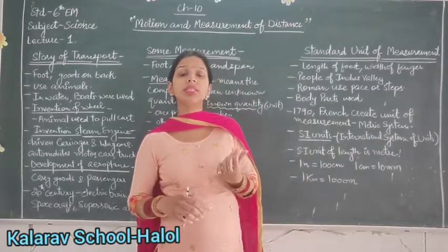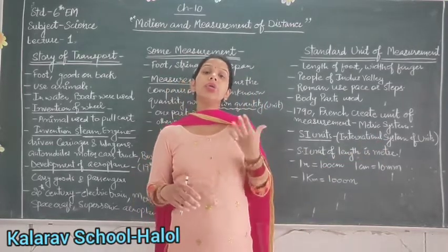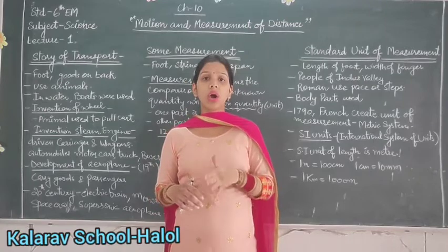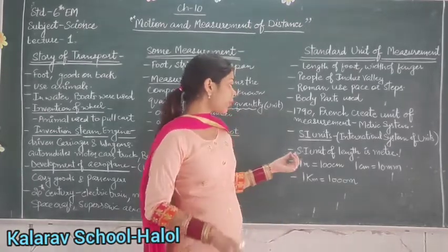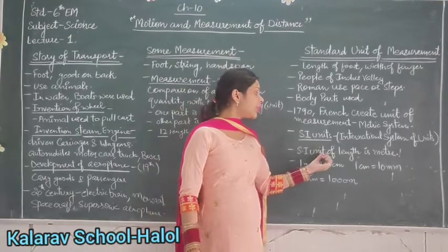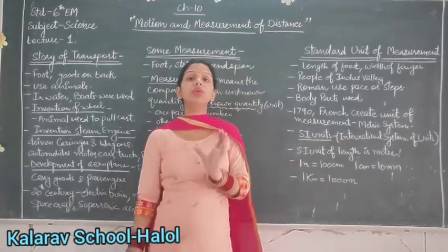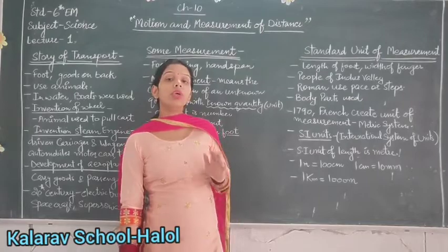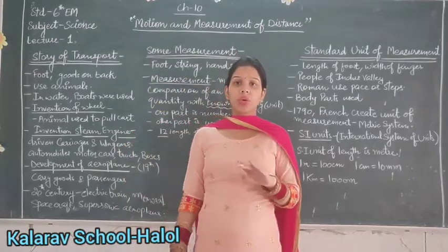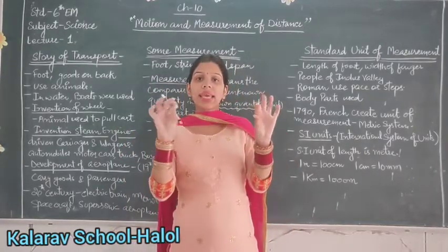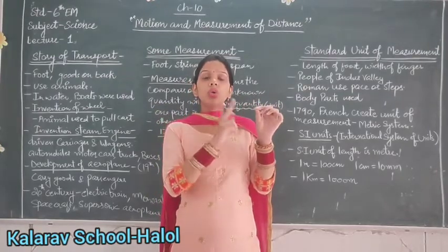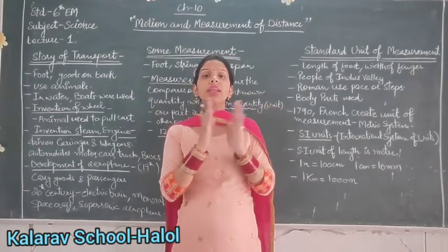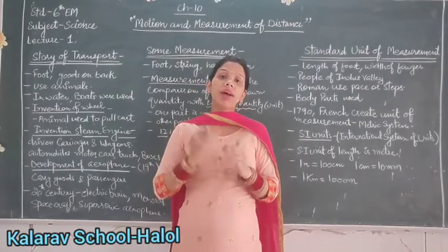So what is the International System of Units? It is the unit of measurement used now, that is the standard unit of measurement. For example, the SI unit of length is the meter. You have a scale at your home. You can see your scale has 1 to 15 divisions. So 1, 2, 3, 4, 5. These are the divisions which are further divided also.